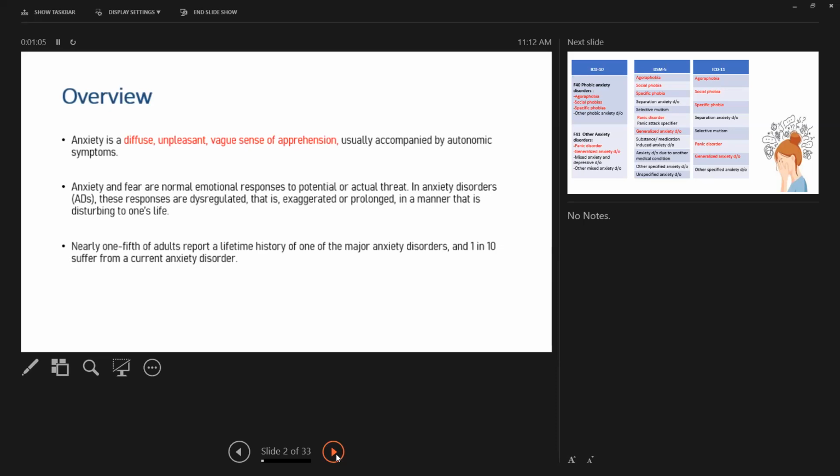So nearly 1/5 of adults report a lifetime history of one of the major anxiety disorders, and 1 in 10 suffer from a current anxiety disorder.